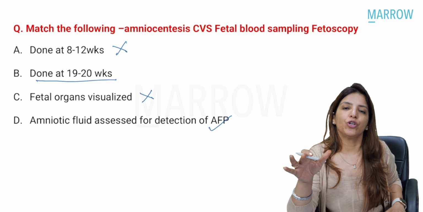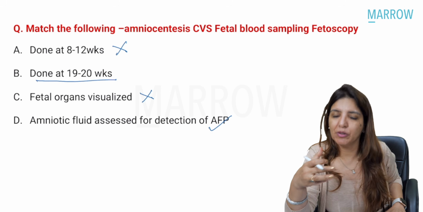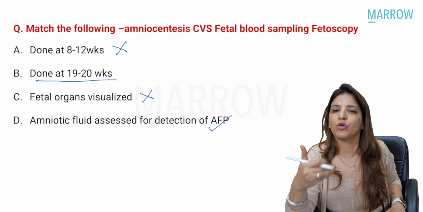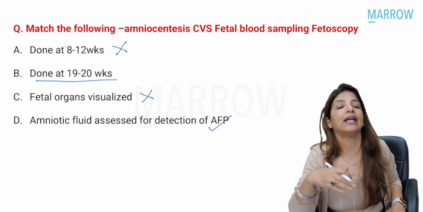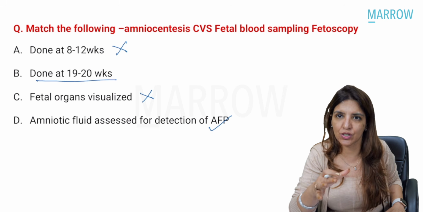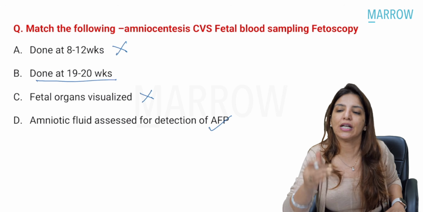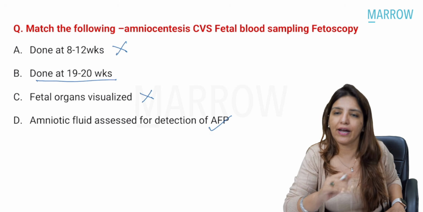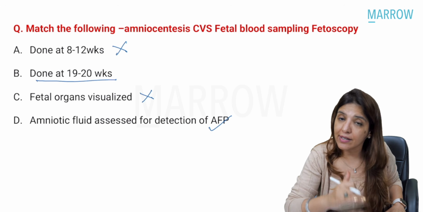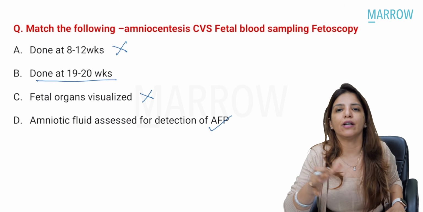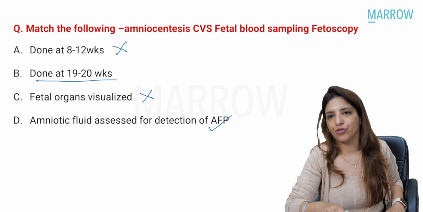So earlier for neural tube defect, when ultrasound was not available, the screening test for neural tube defect was maternal serum alpha fetoprotein, and the diagnostic test was amniocentesis. You took out amniotic fluid and you checked the levels of alpha fetoprotein in amniotic fluid, right? But nowadays, screening and diagnostic test for neural tube defects is ultrasound, right?